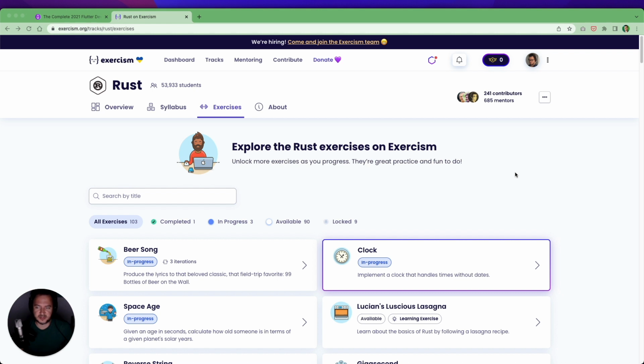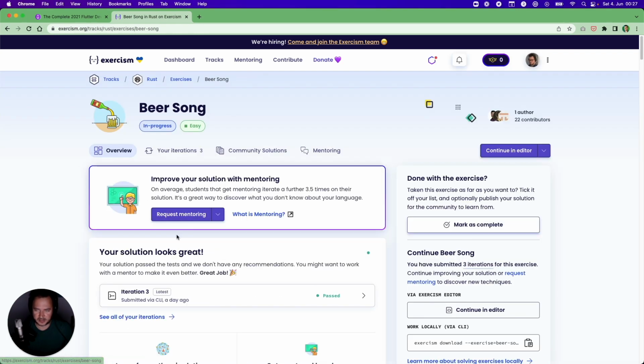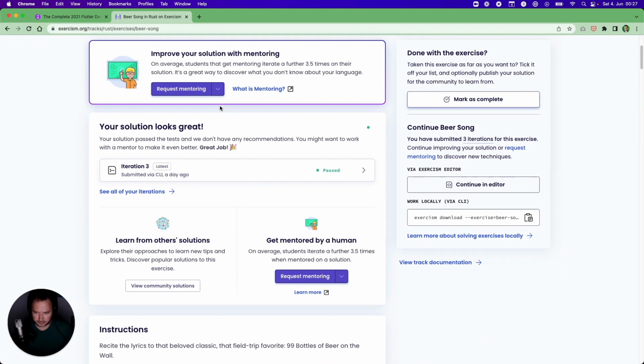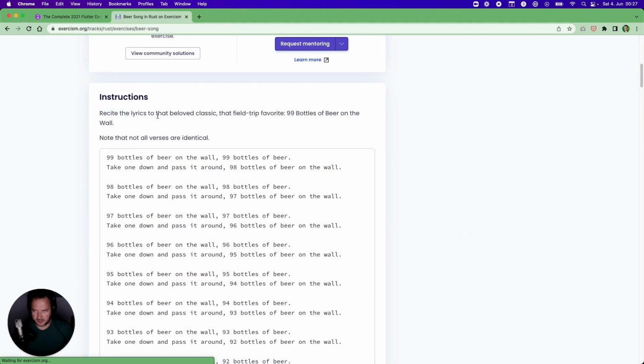Today we're gonna do something different. Today we're gonna use Exercism, that is a very nice platform to learn new languages. And they recently redesigned the platform. It looks pretty cool. So we're gonna do one of the exercises. We're gonna do the beer song, and basically we need to sing this 99 bottles of beer on the wall.